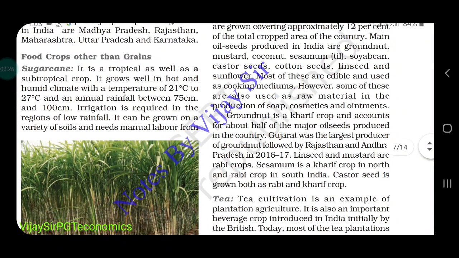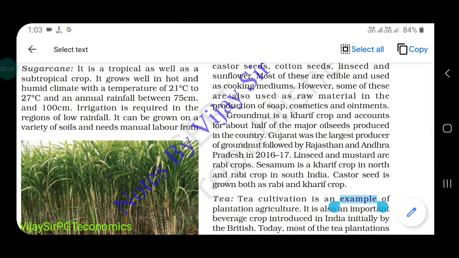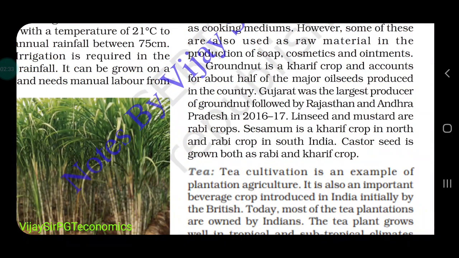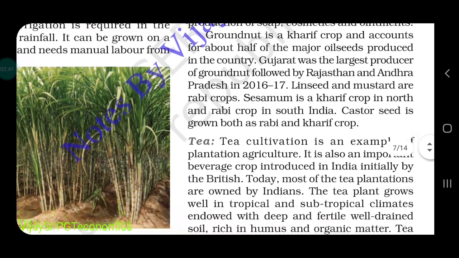Here you can find the states. Linseeds and mustards are rabi crops. Sesame is a kharif crop in India and a rabi crop in South India. Castor seed is grown in both rabi and kharif seasons.